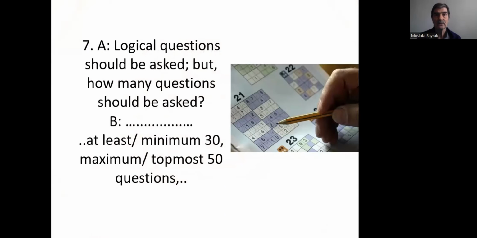Dialogue 7A. Logical questions should be asked, but how many questions should be asked? At least 3 questions should be asked, or minimum 30 questions, maximum 50 questions should be asked.